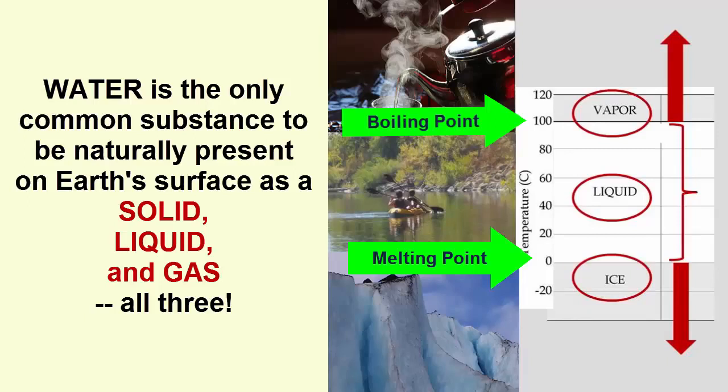Notice the perfect 0 and 100 numbers. The Celsius scale was developed specifically around the main properties of water. So if the boiling point of water is 212 degrees Fahrenheit, how is gaseous water naturally present on Earth's surface when the temperature never reaches that high?